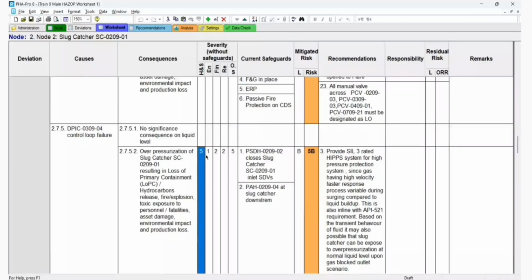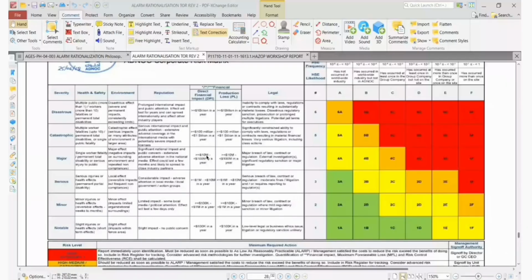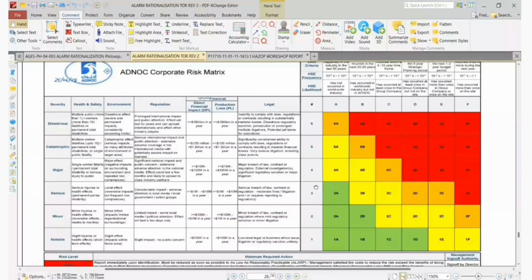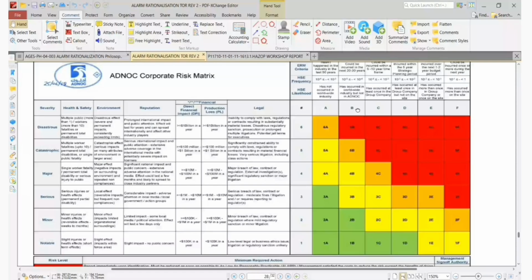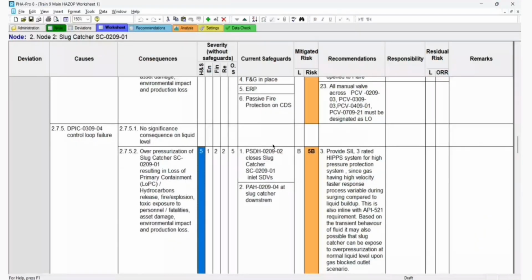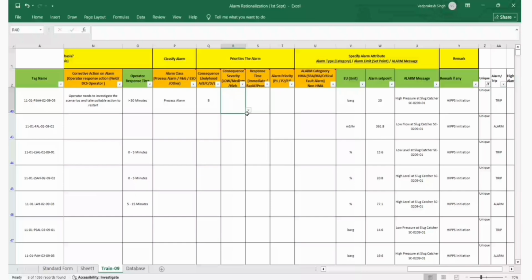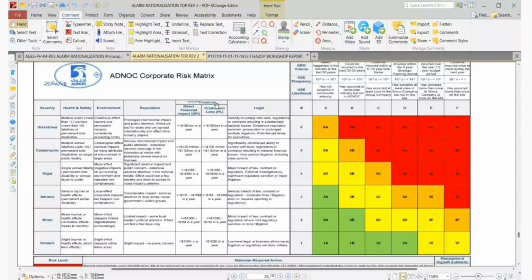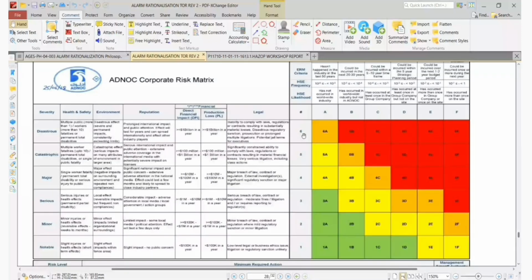No, see here, we have to see the likelihood of this event, likelihood of this alarm. No, but this is the risk rank, the column in the HAZOP. It is the risk rank based on the severity of the consequence. So that is saying that I think we need to follow this. The likelihood will be based on the root cause, the demand scenario. Let's not follow the HAZOP. We'll follow our matrix.